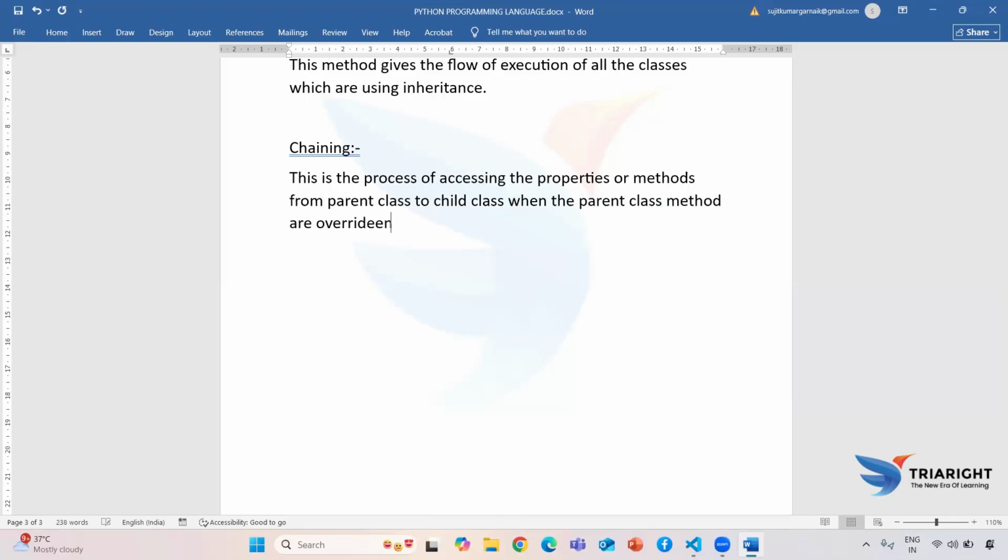Overridden means the previous data is updated, overridden with the child class method. Okay, so this is all about chaining.